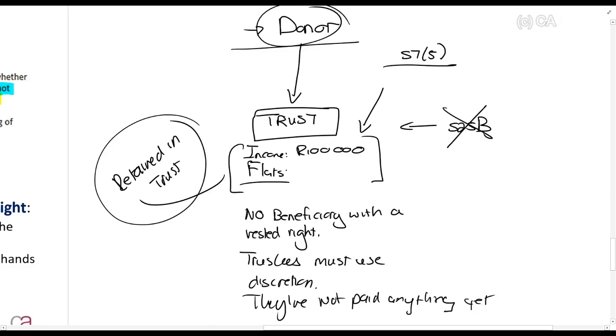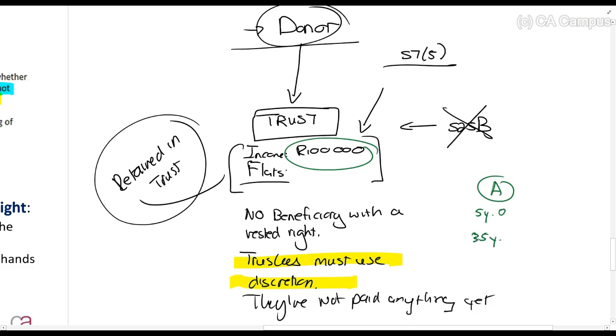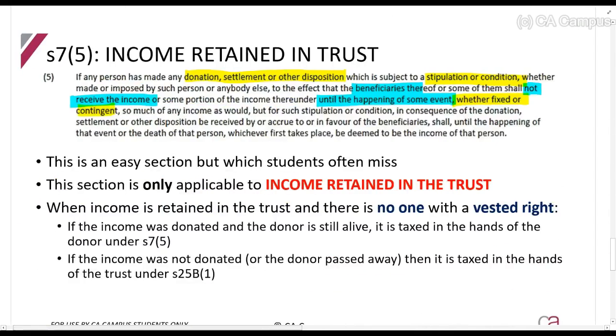So, for example, here, the trustees must use their discretion. That's contingent. We could have also said here, this 100,000 rands must accumulate until the beneficiary, who is now, let's say, 5 years old, until the beneficiary turns 35 years old. And if the beneficiary never turns 35 years old, it never gets paid out, and then the trustees must use discretion. If you say something like that, for example, the same thing. No one would have a vested right at this point in time. Right, but then there is a fixed